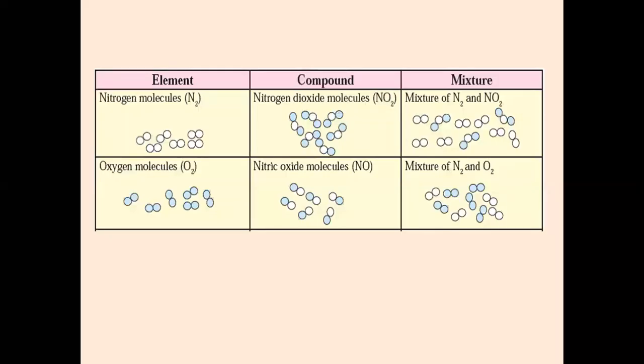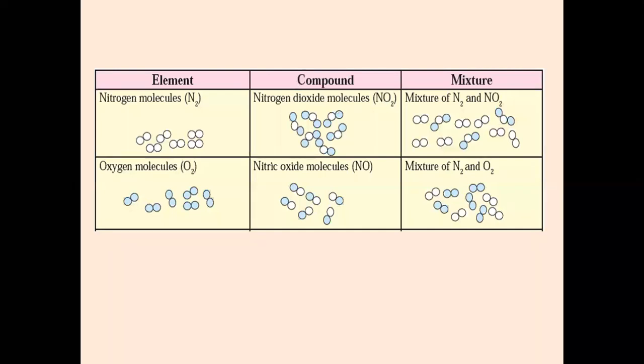Here in the textbook, this is the chart given on page number 41, where they have shown the differentiation of an element, compound, and a mixture. Can you all see the difference here? For element, they have given nitrogen, only N2. Compound is nitrogen and oxygen combined together, which is NO2. And in mixture, it is nitrogen and nitrogen dioxide combined together.